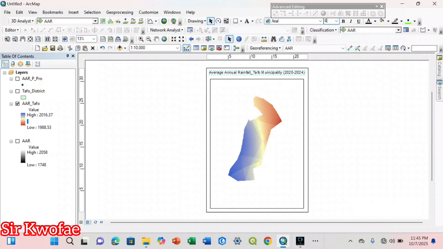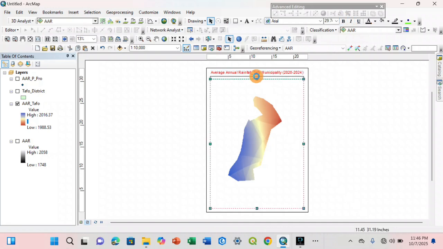Or let's say 63. Then let's change the color to maybe red. Let me onboard it. Have you seen it? To be a good mapper, you need to be very good at graphic designing. Yes. So I don't know if this color is very nice. So this is it.